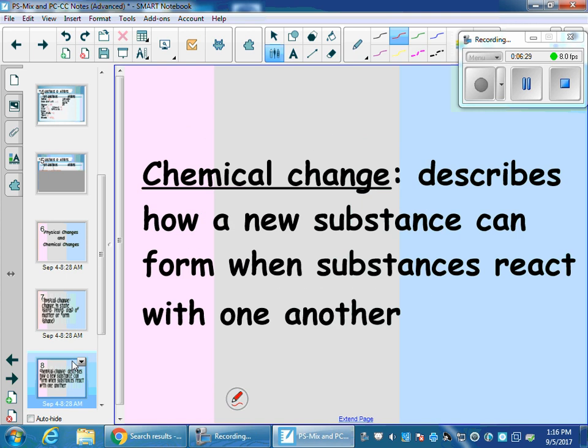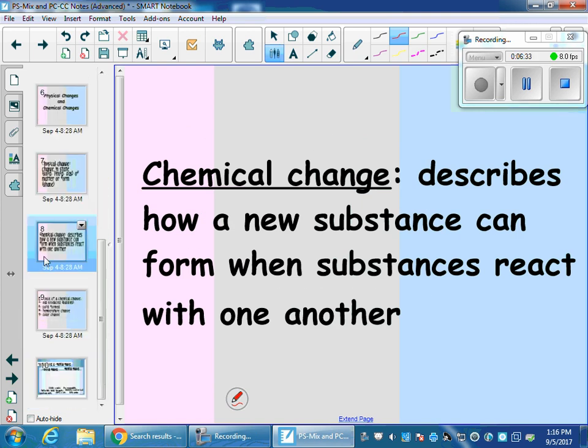On the other hand, a chemical change describes how a new substance can form when substances react with one another. I'm creating a new substance. I'm ending with something that I did not start with. There are 4 things that can tell you if a chemical change has happened. The 4 things that you want to look for